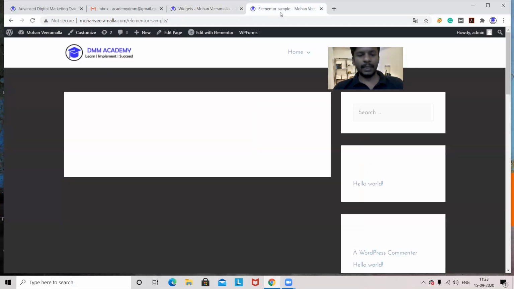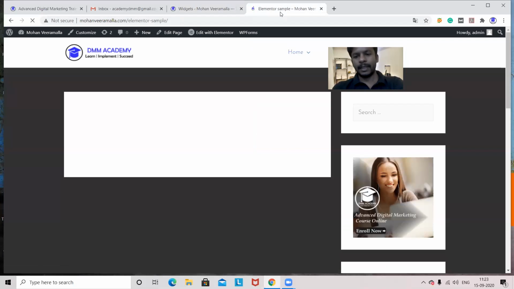Now I'm going to this Elementor page. I'm refreshing this. Did I get this image? Is this available now? Yes, sir. See, when I'm hovering, it is showing a hand symbol. That means now it is a link. When I click on this, it will go to DMM Academy. Why? I have given a link from the widget where I have uploaded the image.